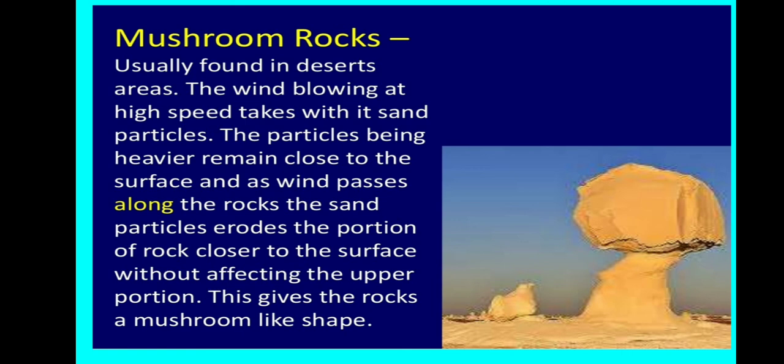That affects the upper section less and the lower section more, and this action gives the rock the shape of a mushroom.